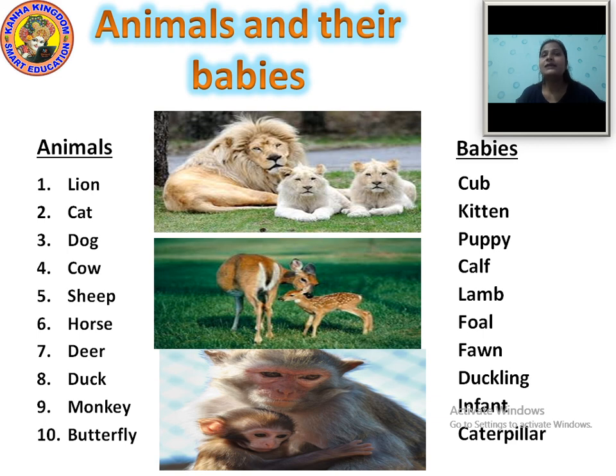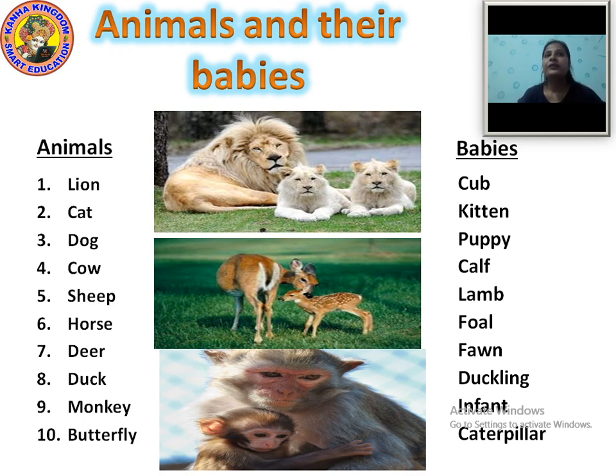Animals' names and their babies' names. We have learned today animals and their babies' names. Now let us revise one more time. Lion and the baby is cub. Cat, kitten. Dog, puppy.